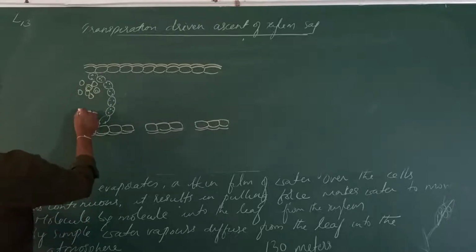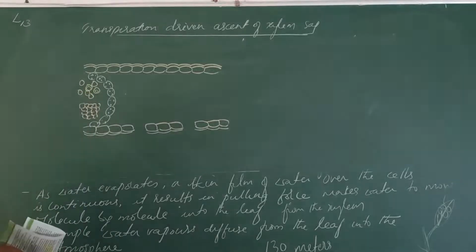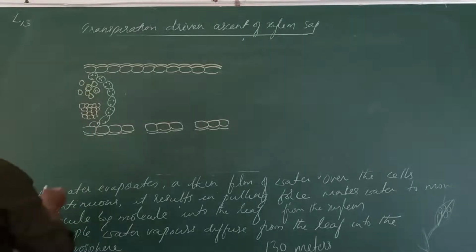And the xylem, here the phloem. And these are some of the cells.